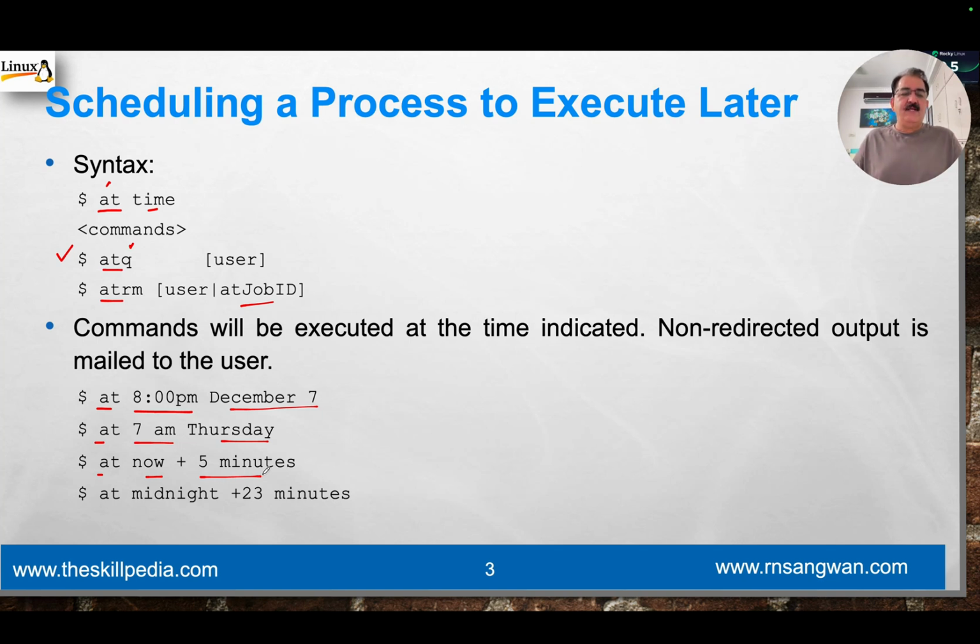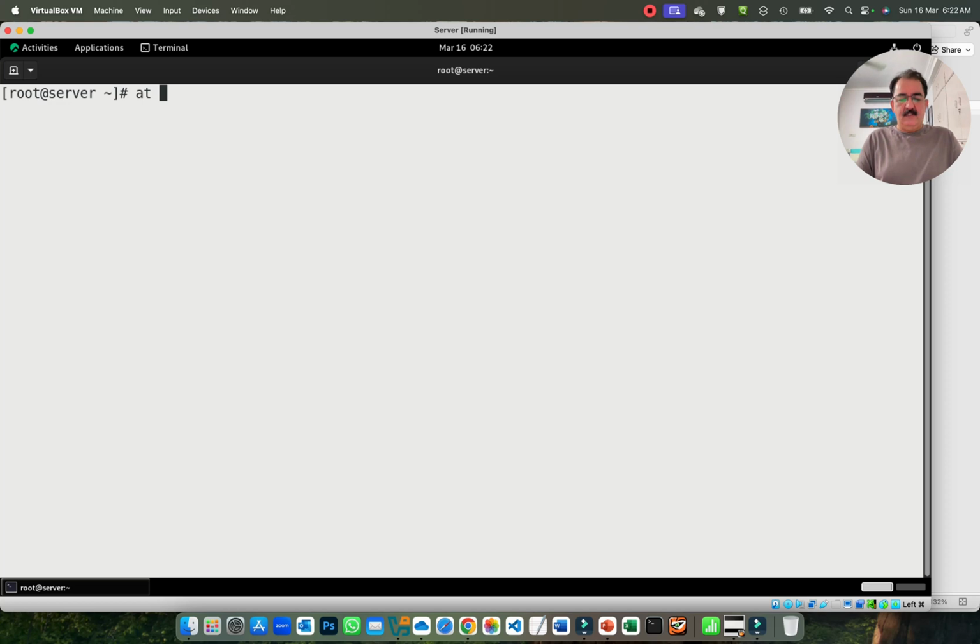Let's try this command. At now plus 5 minutes, and this is the command. Let's say, for example, date command, cp /etc/passwd /tmp.